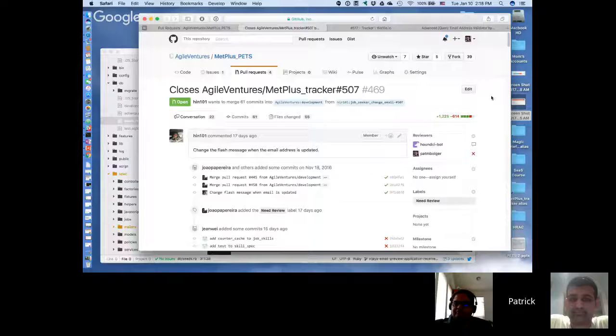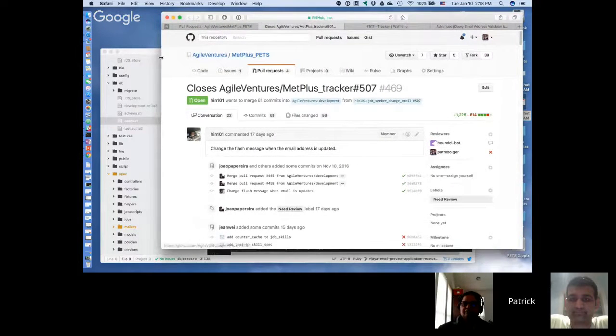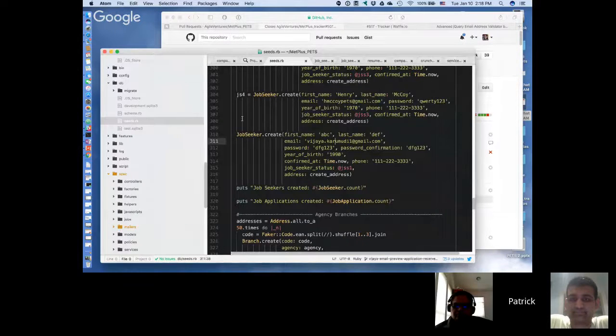Yeah, so that's pretty much it. The existing data will all be wiped out, so I wouldn't worry about that. And I think that's it. I can't remember any place else that your email would be used other than the seeds file, job seeker. Just the one. Great.